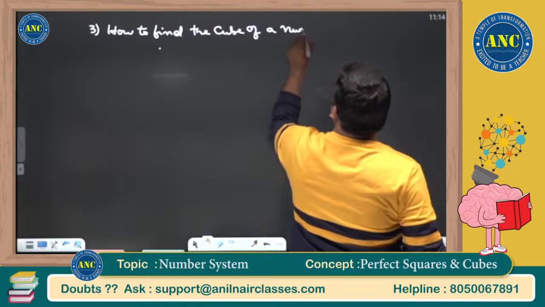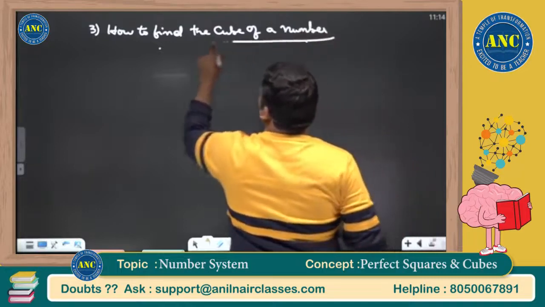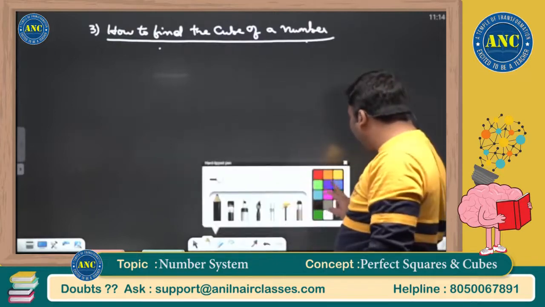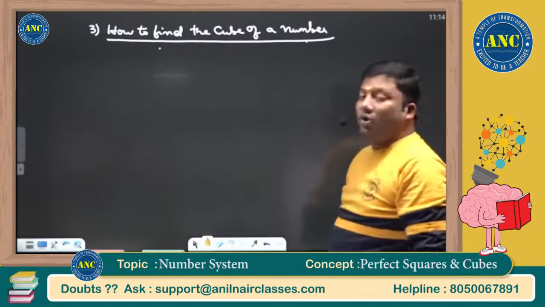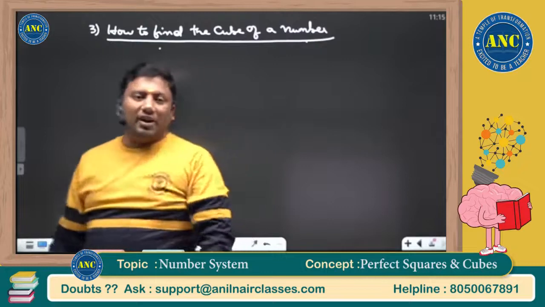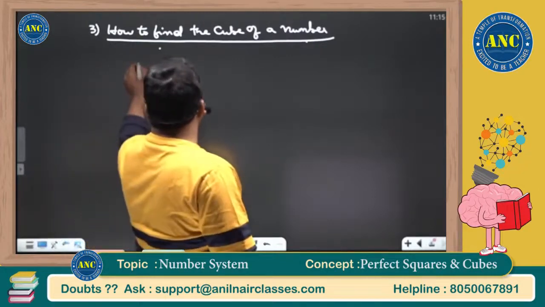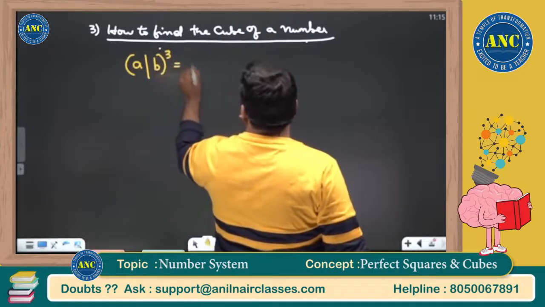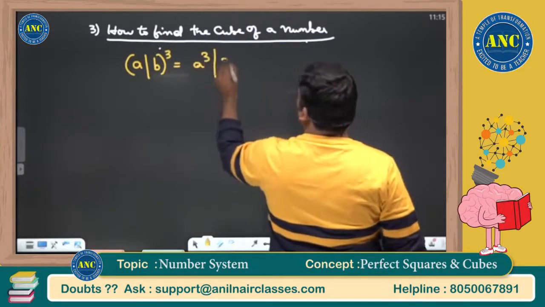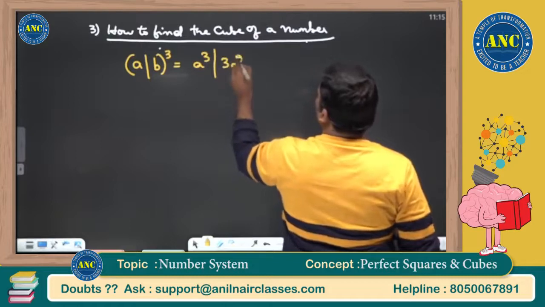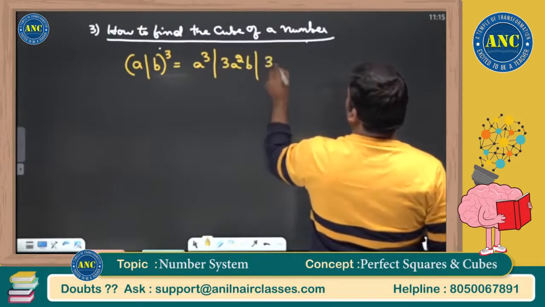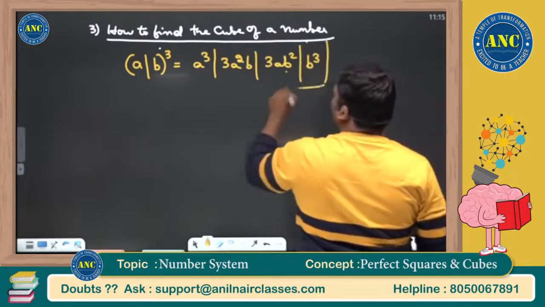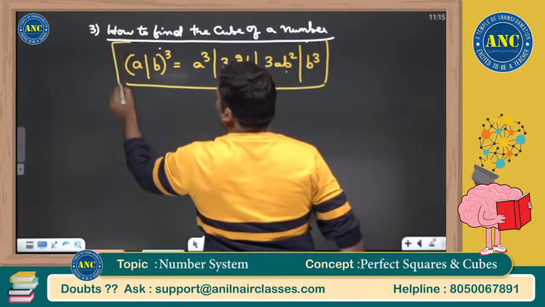How to find the cube of a number. Instead of taking a direct CAT level question, I will start with the fundamentals. I will make you familiar with the concept, then I will go into the CAT level question. To find the square of a number, I will use (a+b) whole square. To find the cube of a number, I will use (a+b) whole cube: a cube, 3a square b, 3ab square and b cube. This is the expansion given by Pascal to find the cube of a number.